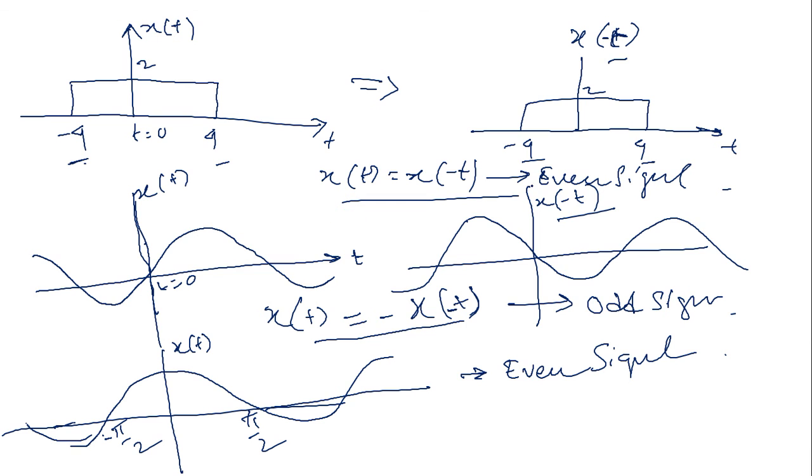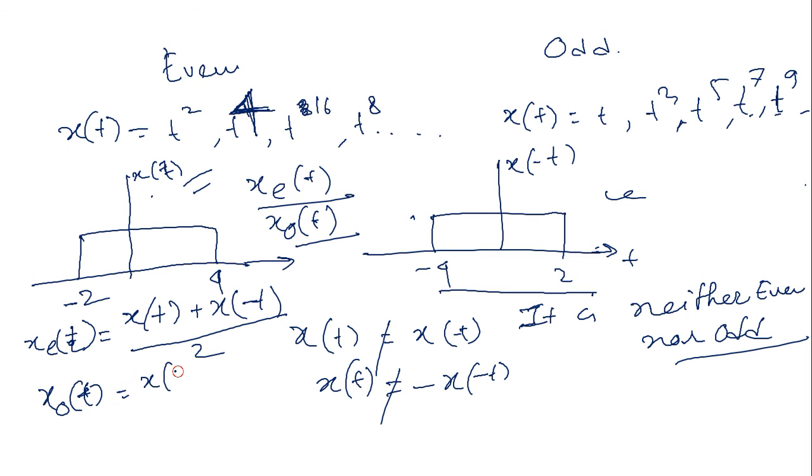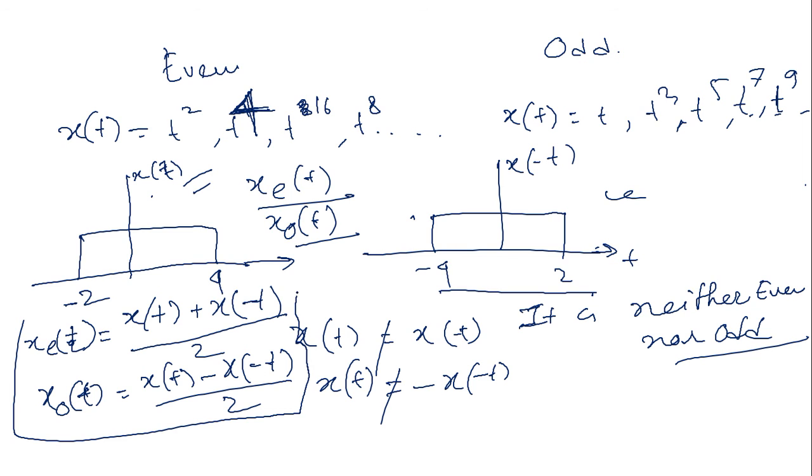So that signal is an even signal. But here we have applied the time reversal and did not get the same signal, nor do we get the minus of the signal. So these types of signals are neither even nor odd. For this case we generally calculate the even part and odd part of the signal. How can you calculate? x even of t equals x of t plus x of minus t by 2, and x odd of t equals x of t minus x of minus t by 2. That is the even part and odd part of the signal, you have to remember this.